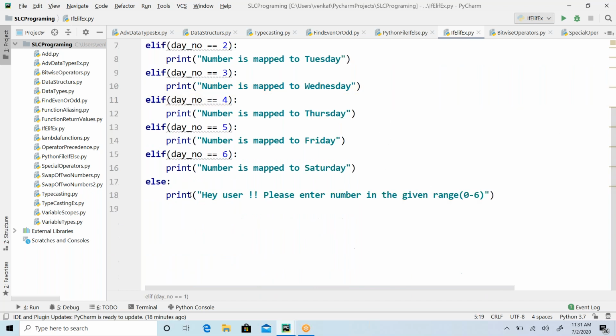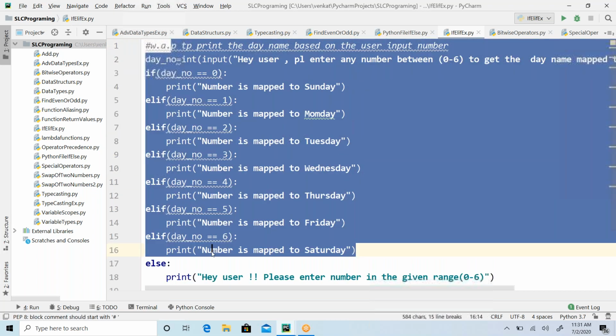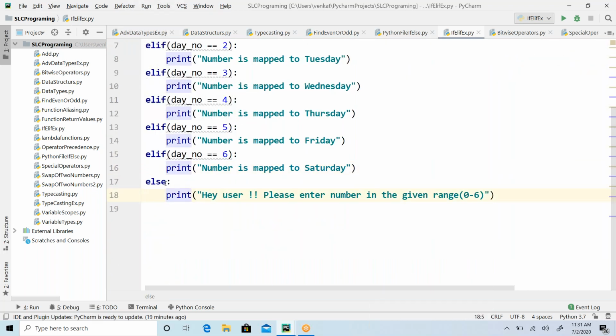Okay, you cannot do that. So it must be the last statement. And for that, condition is not required. Why is condition not required? If nothing is matched here, by default it is going to print. So here it's a default case, so condition is not required.